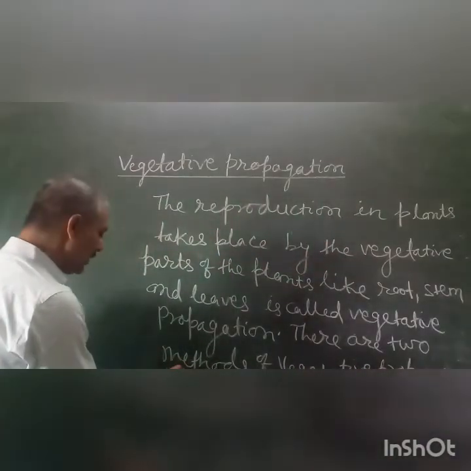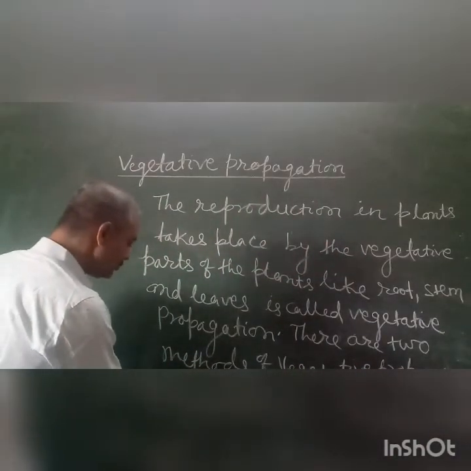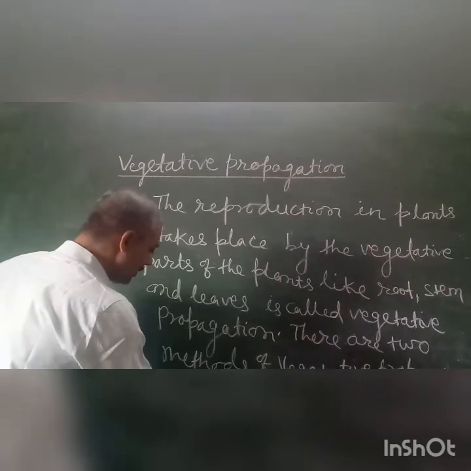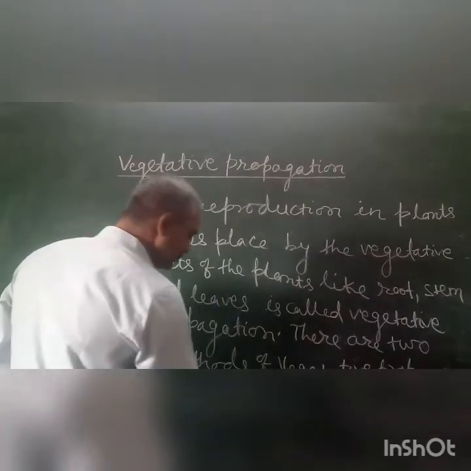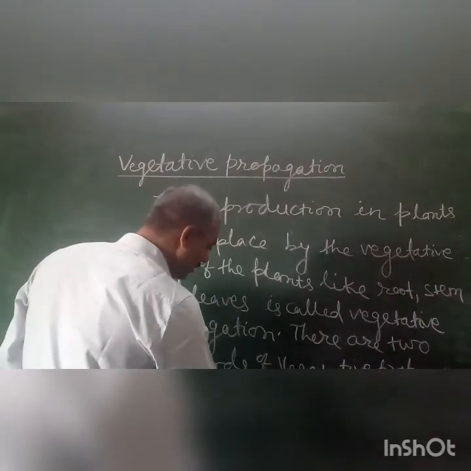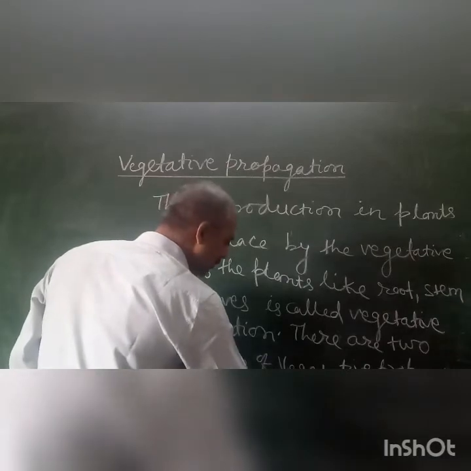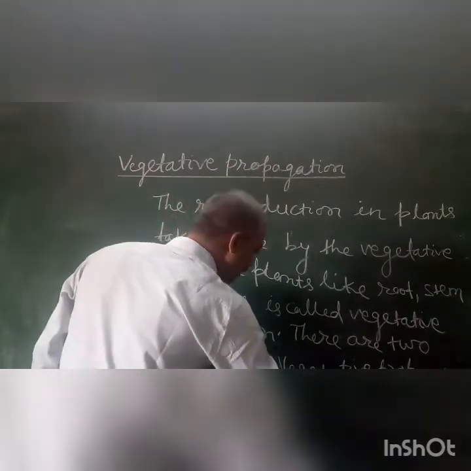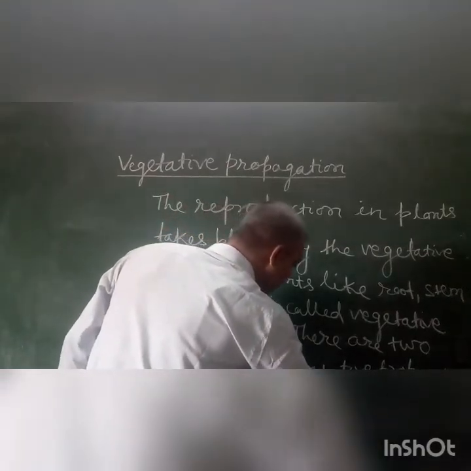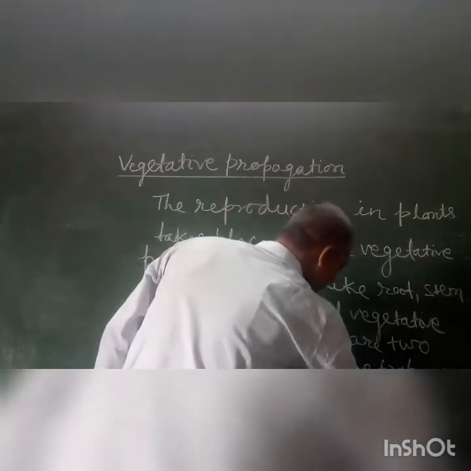The first one is the natural vegetative propagation, and the second one is the artificial vegetative propagation.